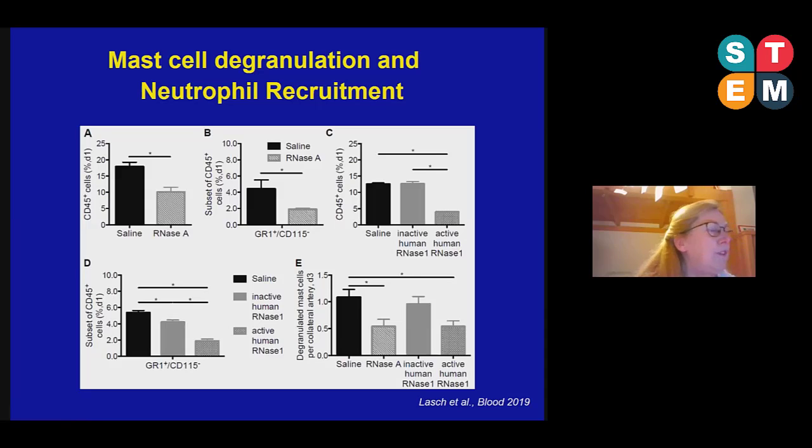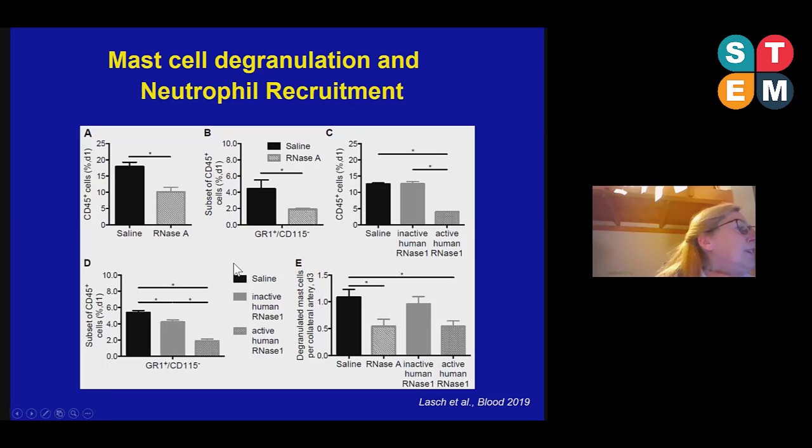For the recruitment of monocytes, we need mast cells, and these mast cells need to be activated by neutrophils. We also investigated mast cell degranulation and neutrophil recruitment in mice treated with RNase A, respectively with human active and inactive RNase 1.